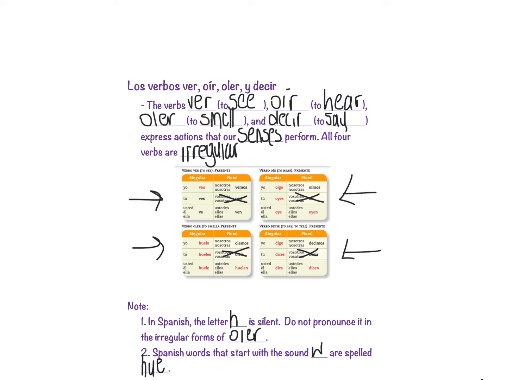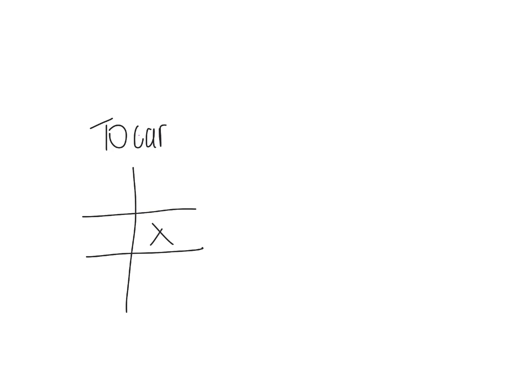So those are the 4 irregular verbs. There are 2 other verbs I'm going to introduce you to that are normal, and then we'll go from there. The 2 other verbs we're going to talk about start with the verb tocar. Again, I apologize, it's really hard to write on this. These are just normal, so they're going to follow our normal rules.